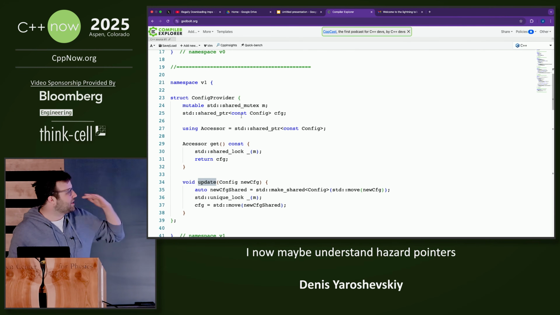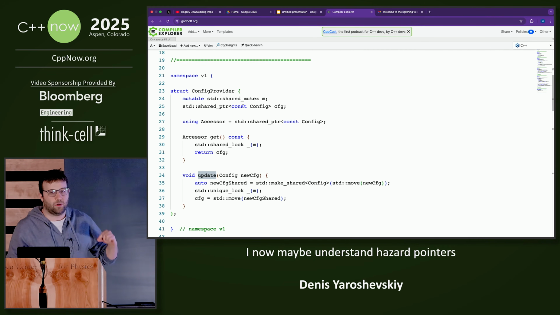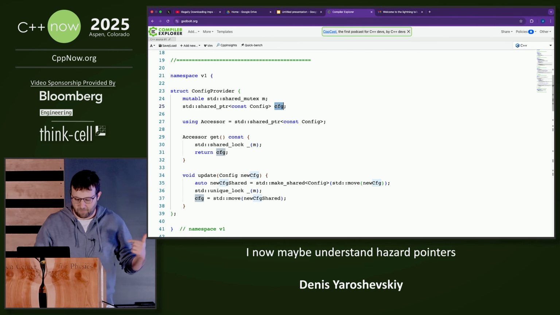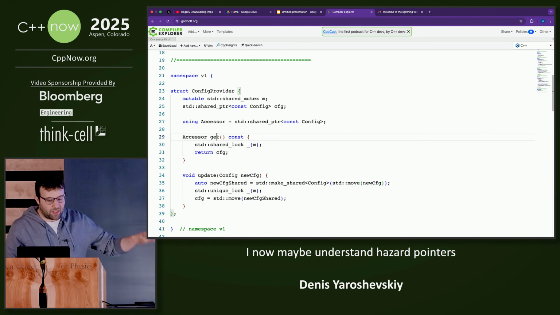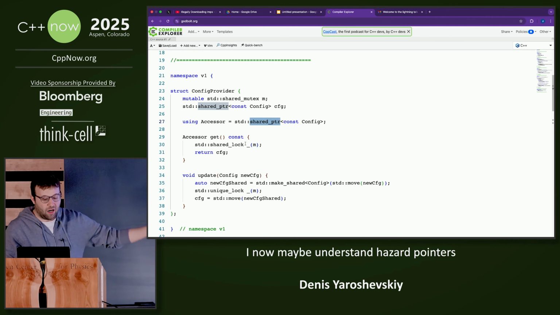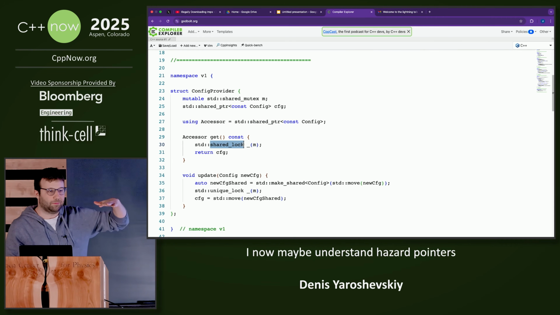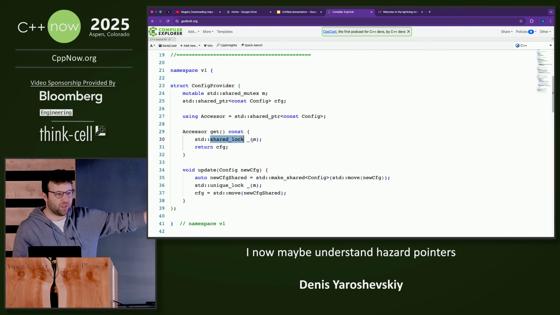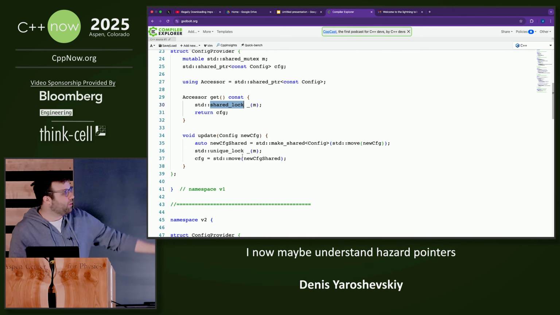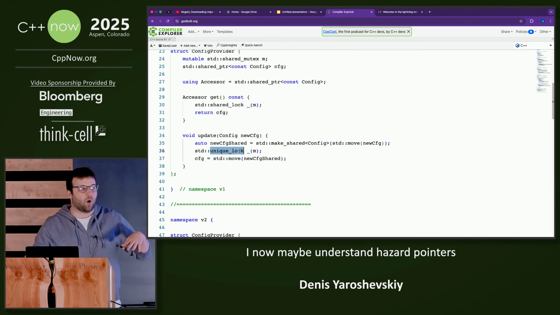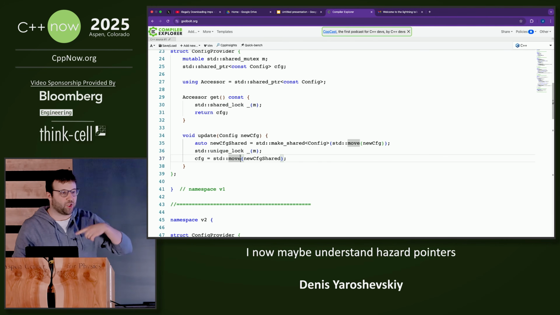So we're going to start with standard C++. The best I can do is use a shared mutex and a shared pointer. So my accessor is going to be just a shared pointer to the config. When I want to read the pointer, I first acquire a shared lock, and then I copy the pointer out. And when I want to update, this is where I get a unique lock, and I put a shared pointer in place. Okay.